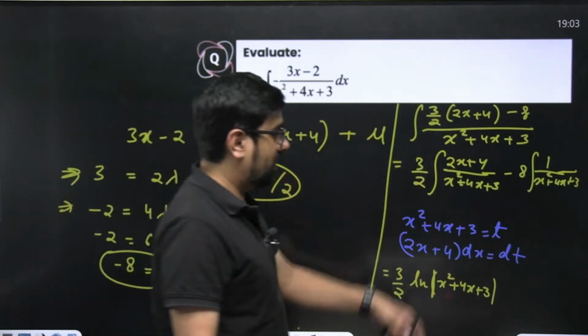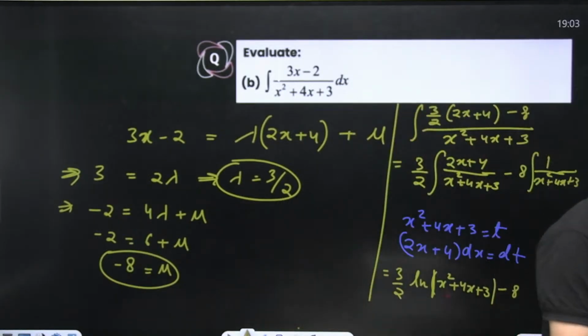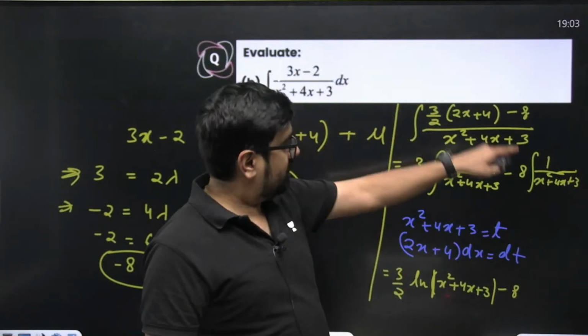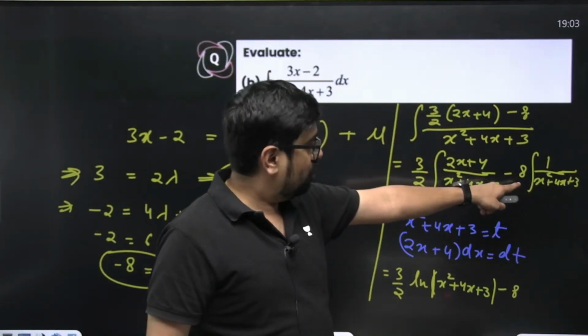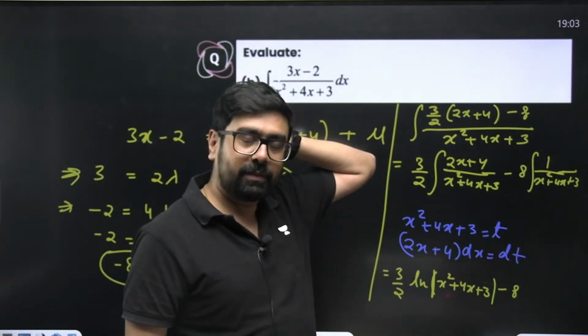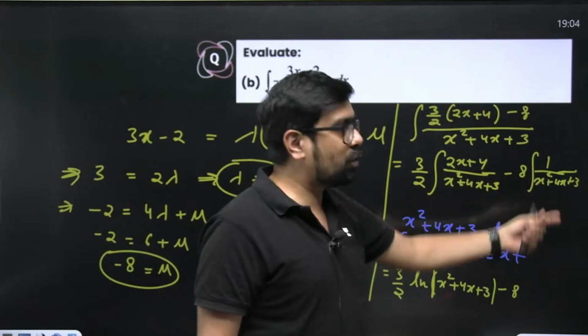And this you know how to solve. Minus 8 times, complete the square, and you'll be able to solve this. This is x plus 2 whole square being created over here. X plus 2 whole square plus 3 plus 2, 5. No, x plus 2 whole square minus 1 square.